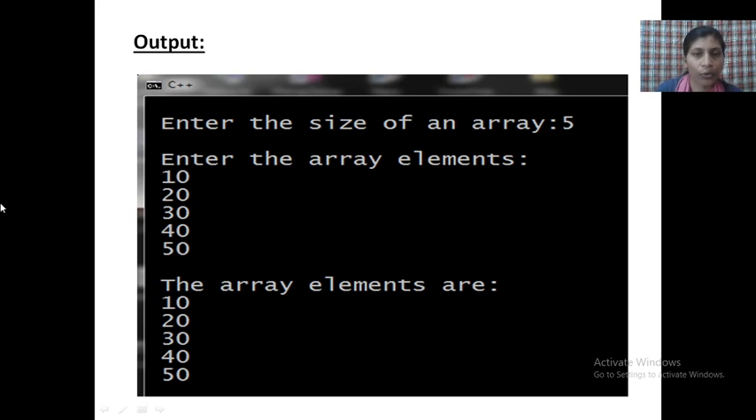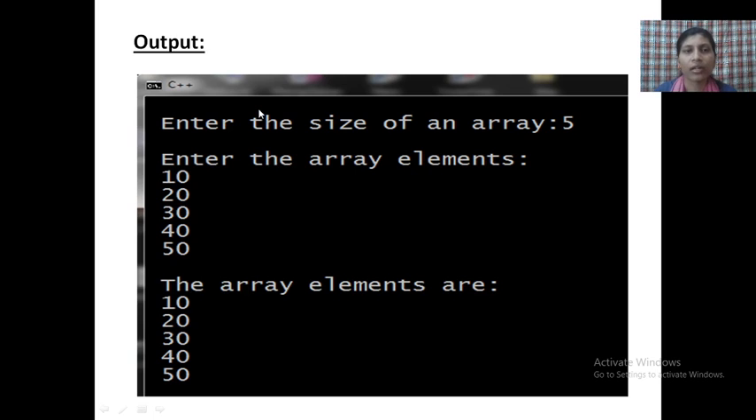Okay, so 5, enter the array elements. I have used array size 5, so enter any 5 values. I have entered here 10, 20, 30, 40, 50. These are the 5 array elements, these are the 5 values the computer will accept. And the array elements are whatever you have given to the computer, entered on the keyboard, and it will be displayed on the monitor screen again: 10, 20, 30, 40, 50. I have entered this and it will display again. These are the array elements you have entered.